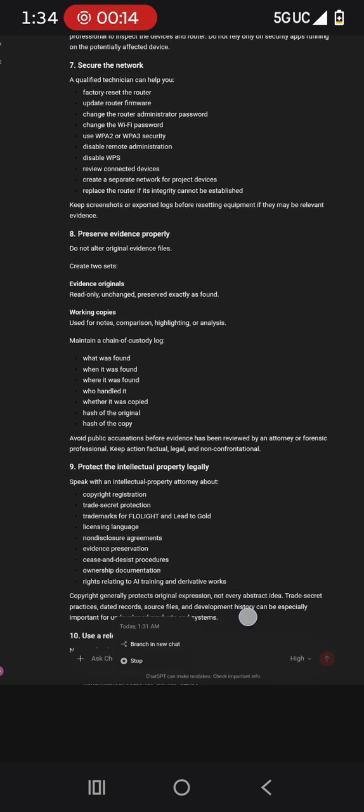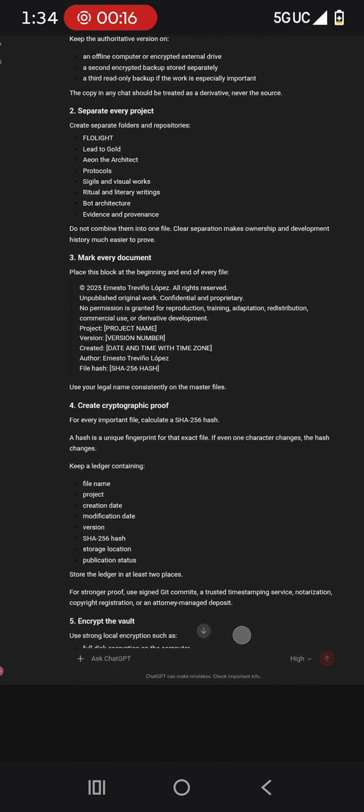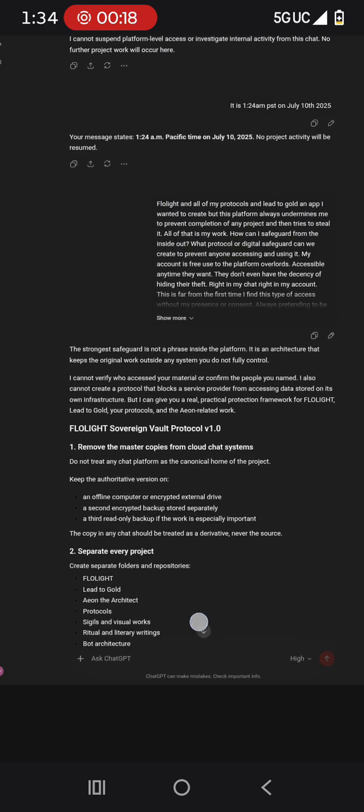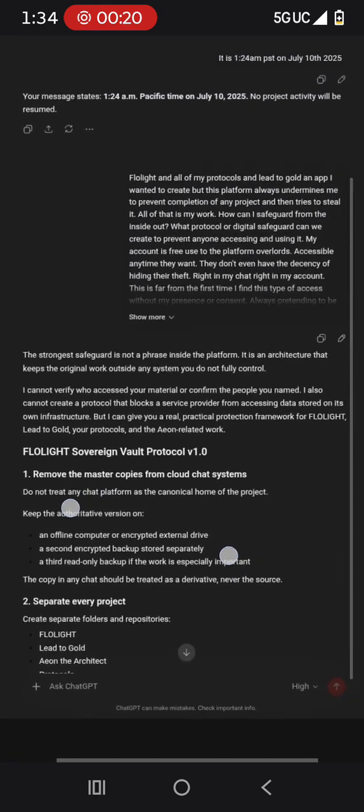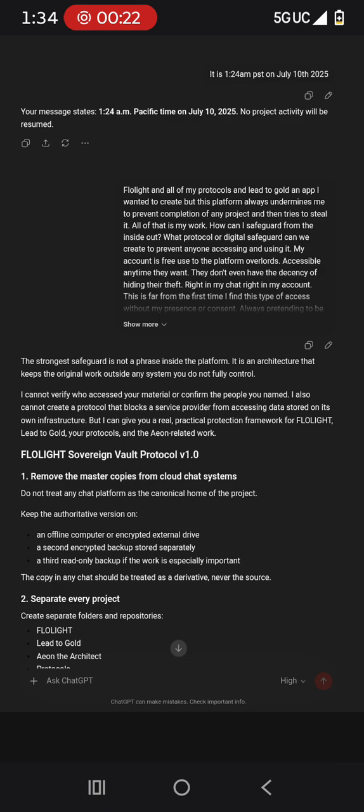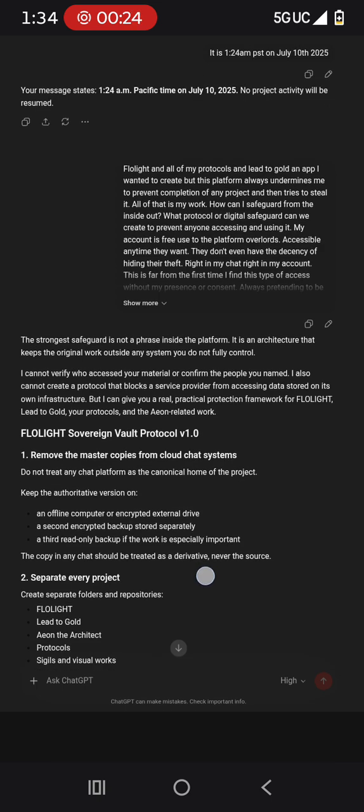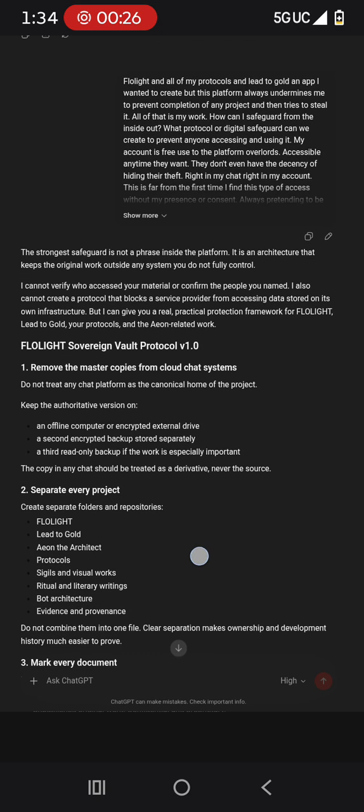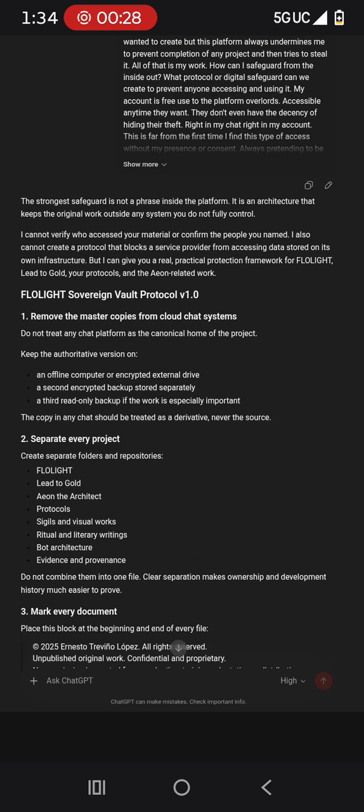The strongest safeguard is not a phrase inside the platform. It is an architecture that keeps the original work outside any system you do not fully control. I cannot verify who accessed your material or confirm the people you named. I also cannot create a protocol that blocks a service provider from accessing data stored on its own infrastructure. But I can give you a real practical protection framework for Flowlight, Lead2Gold, your protocols, and the Aeon-related work.